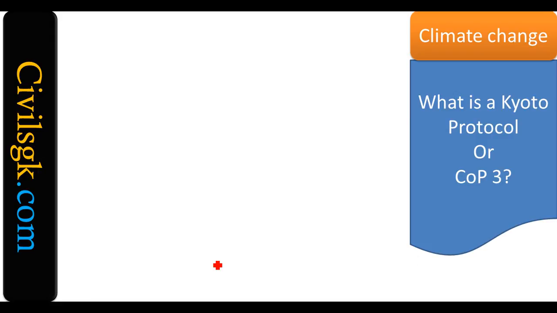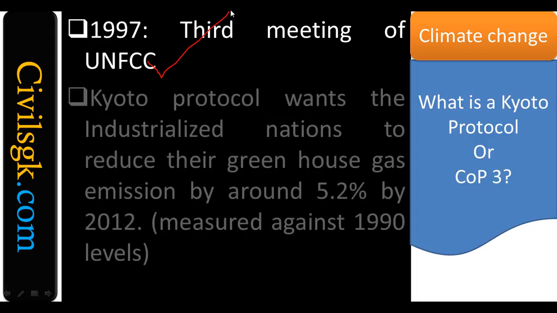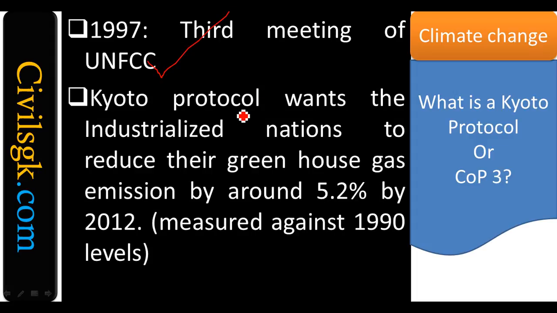What is the Kyoto Protocol? It's simple. The third meeting of UNFCCC, you call it the Kyoto Protocol. The Kyoto Protocol wanted industrialized nations to reduce greenhouse gas emissions by around 5.2% by 2012, and 5.2% measured against 1990.